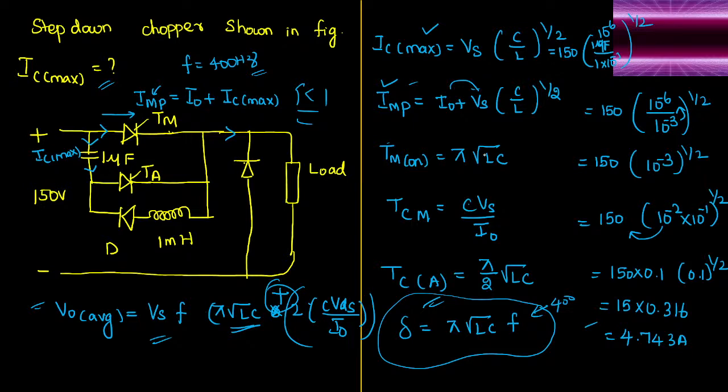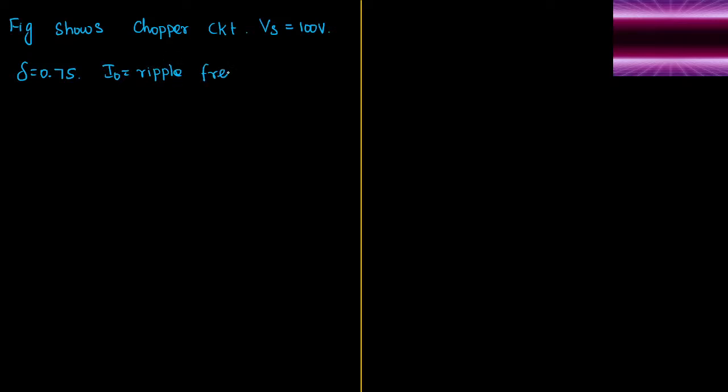Let me bring the next question here. The figure shows a chopper circuit where the supply voltage Vs is 100 volts and the duty ratio delta is 0.75. The output current I0 is ripple free. That's all, this is the given data.